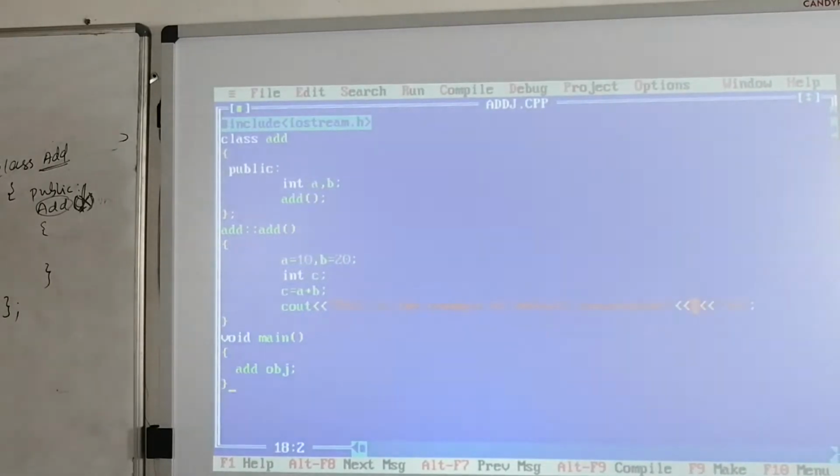Value of c is here. I am going to write here one new line character, and cout.